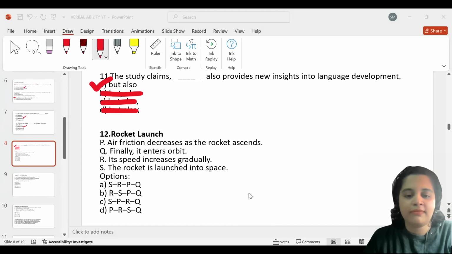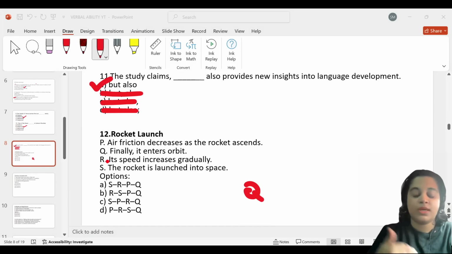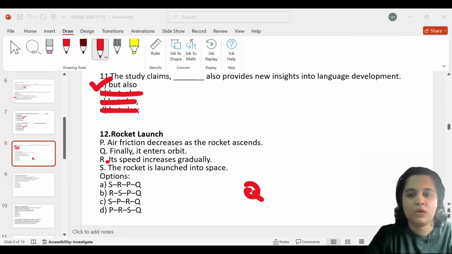So I'm going to have Q as my last sentence. Now let us identify the first sentence. Air friction decreases the rocket as it descends. Just try to analyze the sentences in the chronological order or based on the cause and effect. If this particular event happens, then what is supposed to follow next in that order.